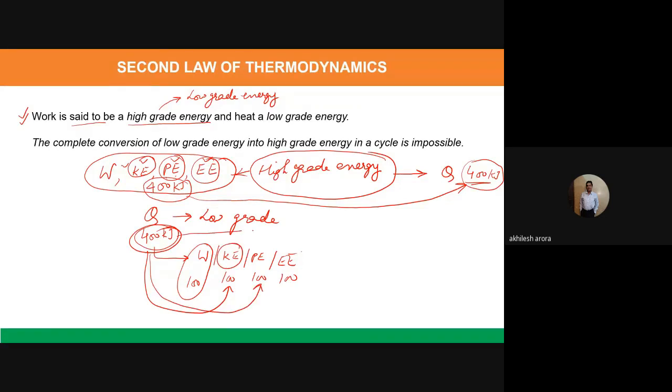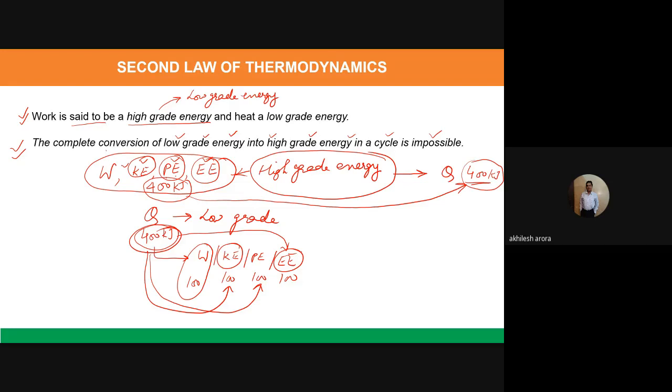If it is 400, electrical energy produced will be 100. So that is what I mean to say. It means the complete conversion of low grade energy into high grade energy in a cycle is impossible. So you cannot convert the low grade energy completely into high grade energy. That is the meaning of the statement here.